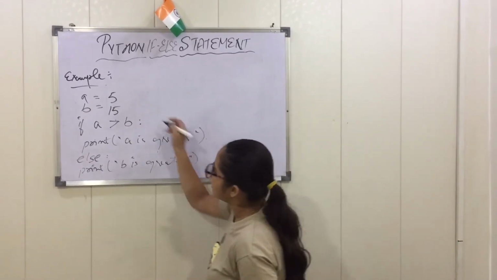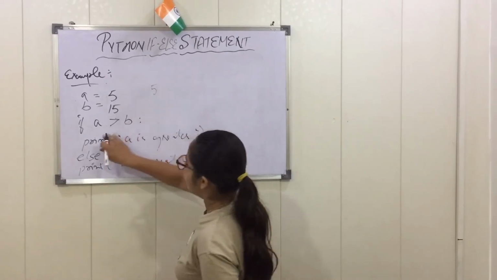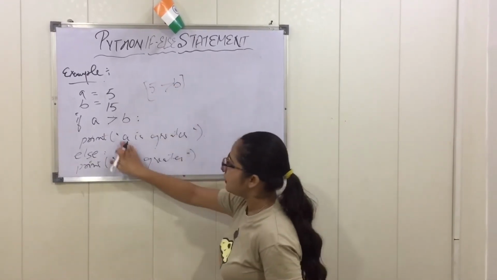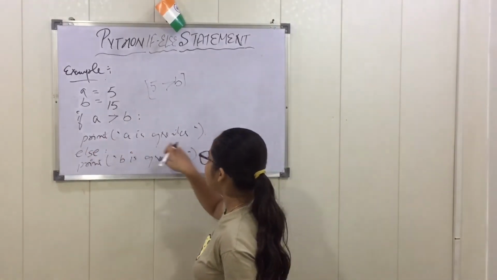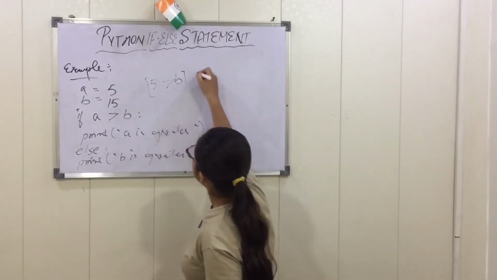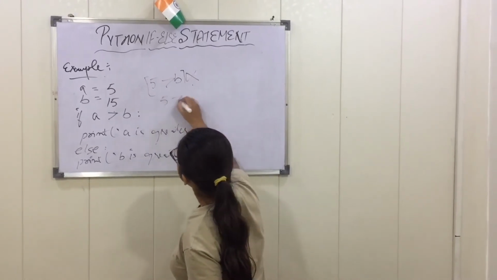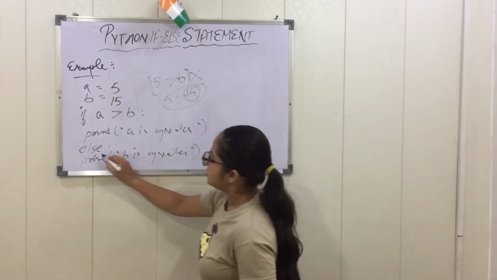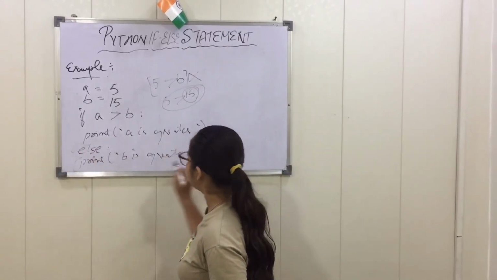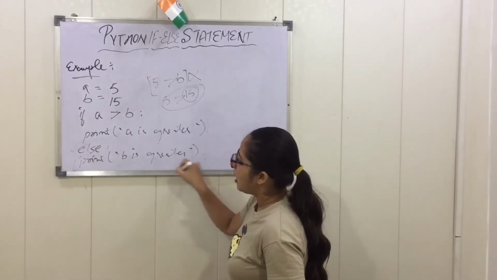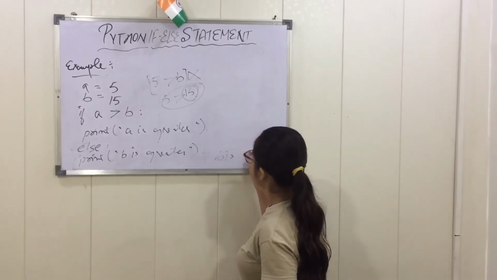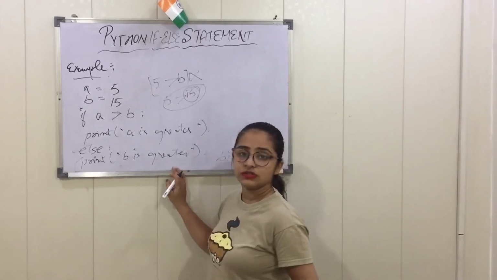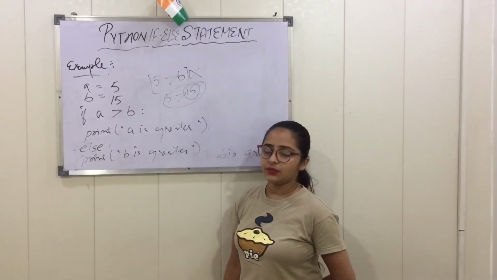Now we'll see my value, that is 5. I am asking if my A value is greater than B. If this statement is true, then print that A is greater. But this is false, because A is not greater than 15, the B value is greater. So the second part will be checked and executed directly. So our output is B is greater. In this way we can use the if-else statement in the Python programming language.